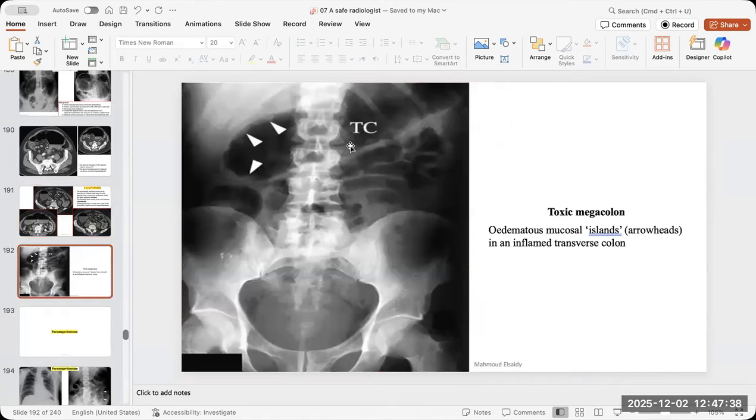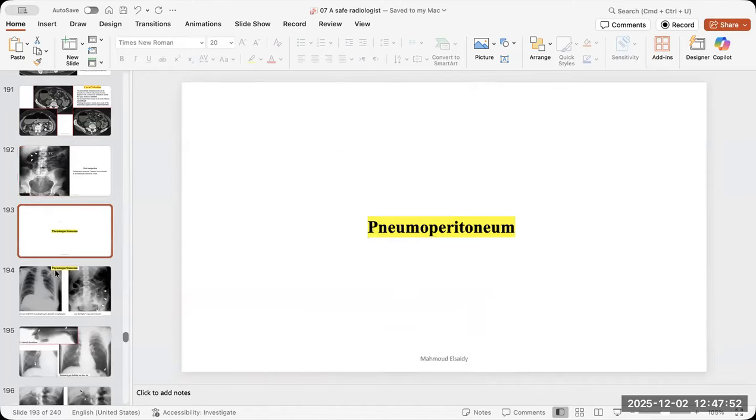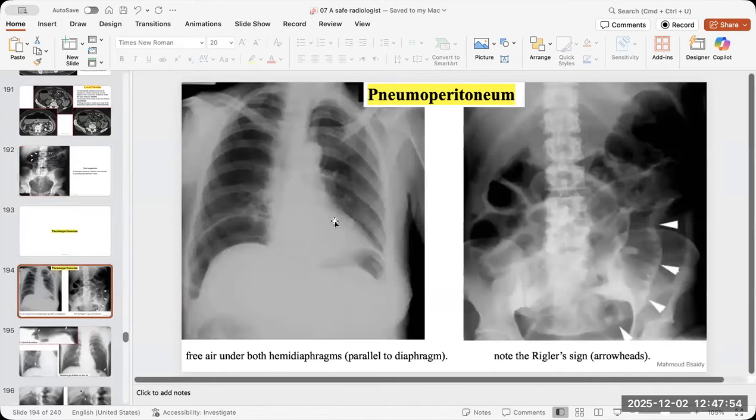And again, don't forget the signs of the inflammation of the colon, like the thumb printing or lead pipe appearance, or the toxic megacolon with the islands of mucosa in the inflamed tissue. Then the pneumoperitoneum, it is very easy. The famous one, the Rigler sign, and always look for it on the periphery of the film, not on the overlapping bowels. It will give you the pseudo-Rigler sign.